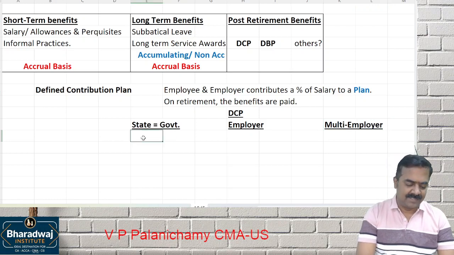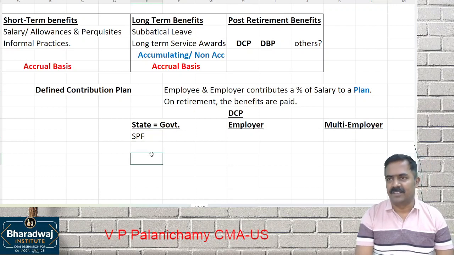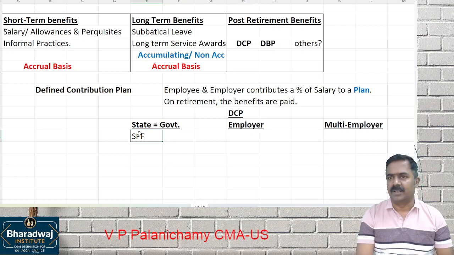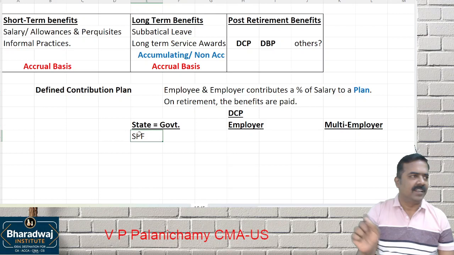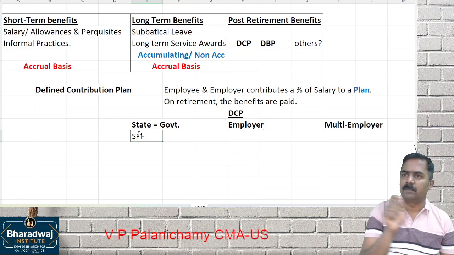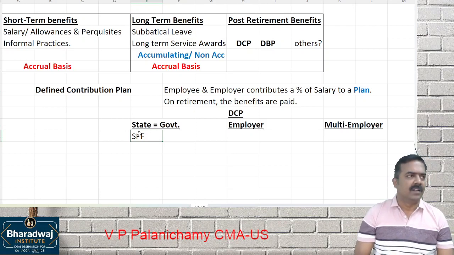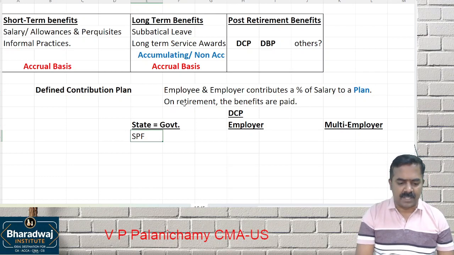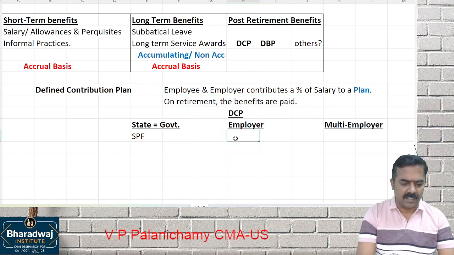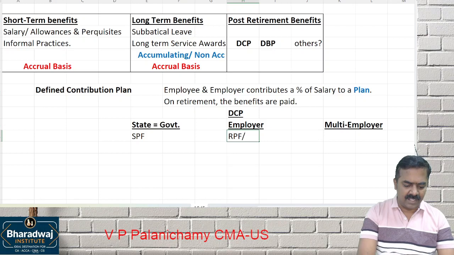Simple. SPF, Statutory Provident Fund. Who maintains Statutory Provident Fund? Government. The contribution goes to government. Which money goes to government? Employees, a percentage of salary, employers, a percentage of salary. That goes to the PF. On retirement from Statutory Provident Fund, employees get it. Maybe you could have seen this: a recognized Provident Fund, unrecognized Provident Fund.